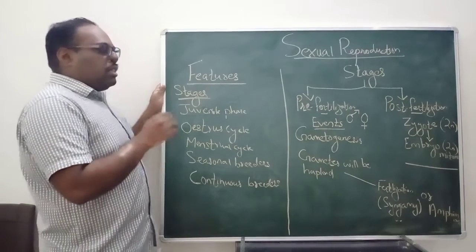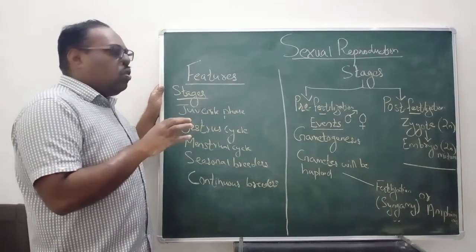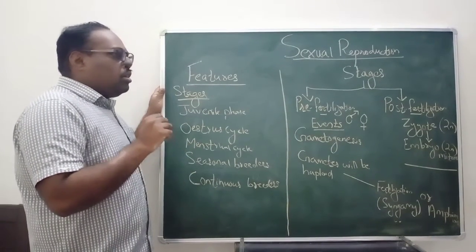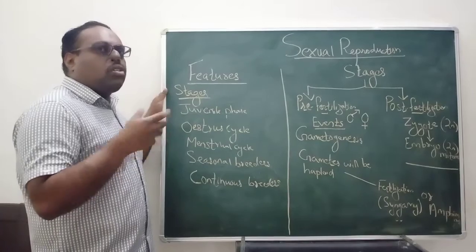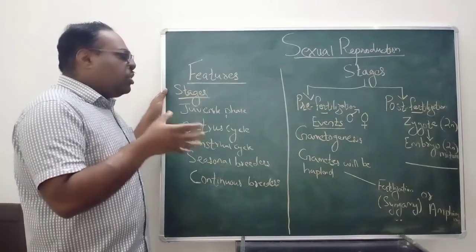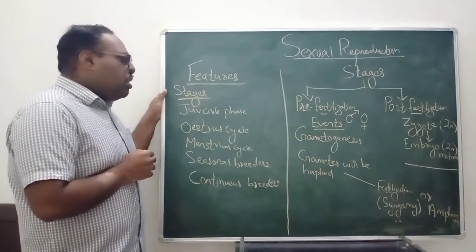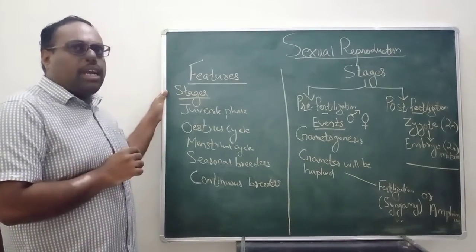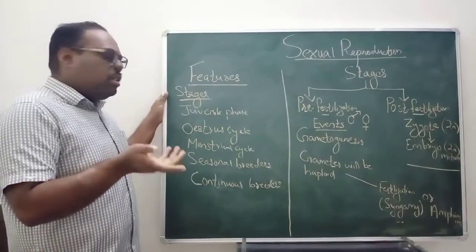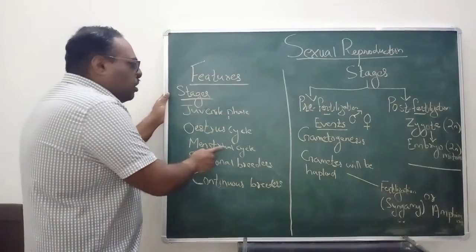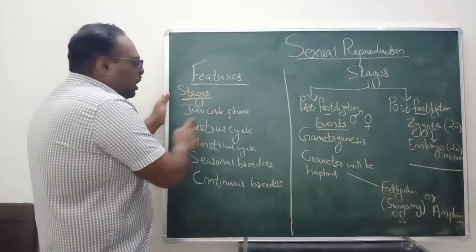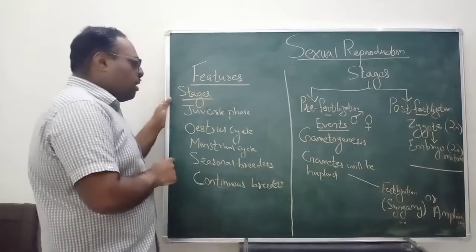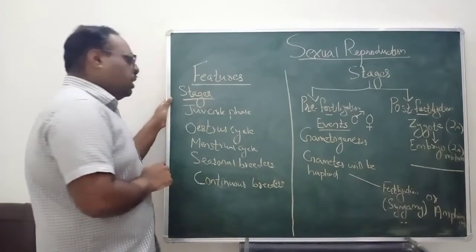That means at a particular period of time when the ovum is released inside the female fallopian tube, the body starts to produce extra heat and a different smell of estrogen, which helps the males, especially bulls, to recognize that, and they will come for mating. The estrous cycle is seen in non-primates, and the menstrual cycle is seen in primates.